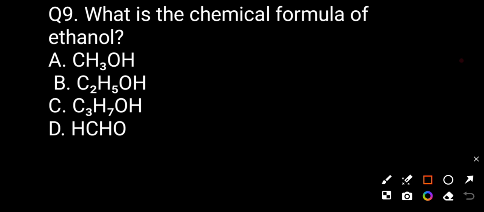Question number 9. What is the chemical formula of ethanol? Now we want to tell you the chemical formulas. CH3OH is called methanol. C2H5OH is called ethanol. C3H7OH is called propanol. HCHO is called formaldehyde. So the correct answer for ethanol will be B. C2H5OH is the chemical formula of ethanol.